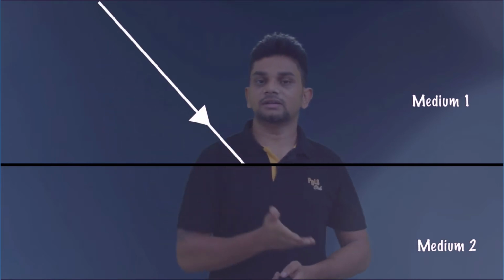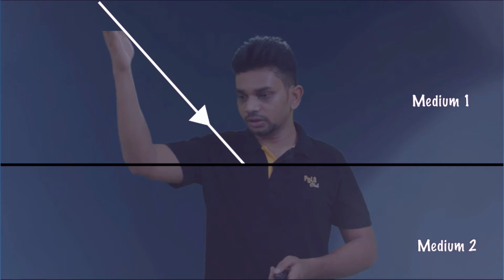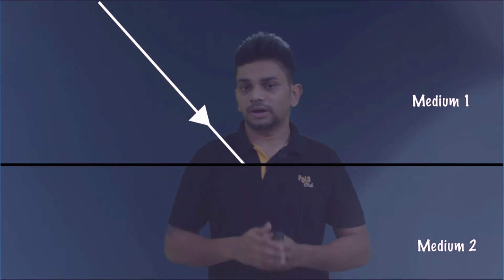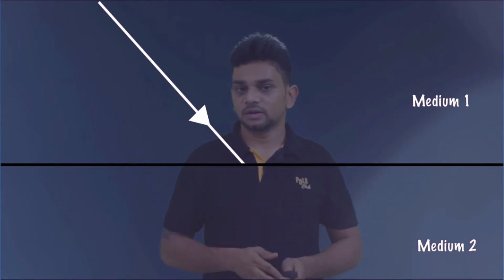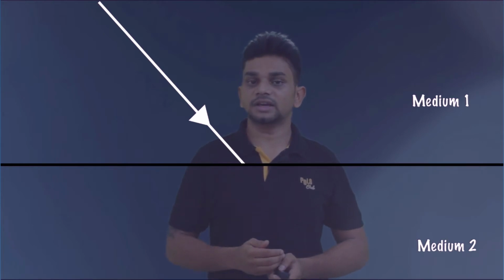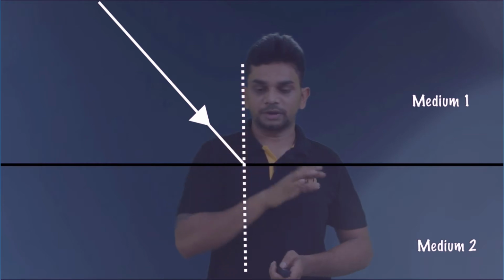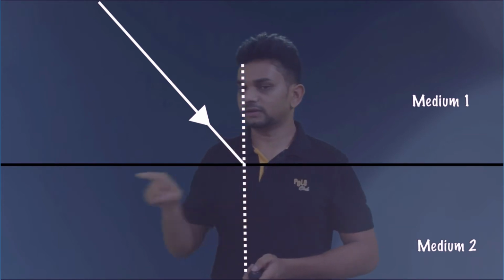Here the light is traveling from medium 1 to medium 2. Here it is the surface. Here you can see a light ray. This light ray is passing from medium 1 to medium 2, right? When it is passing from medium 1 to medium 2, there will be a change in direction. Here you can see a normal, which is perpendicular to the surface. This is called the normal, it is perpendicular to the surface.